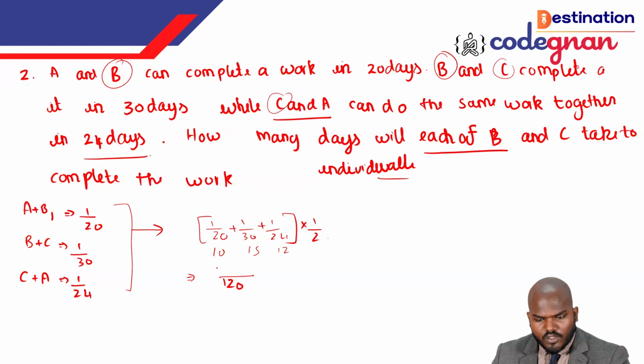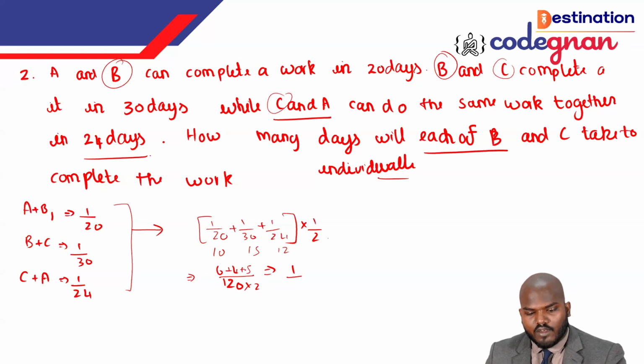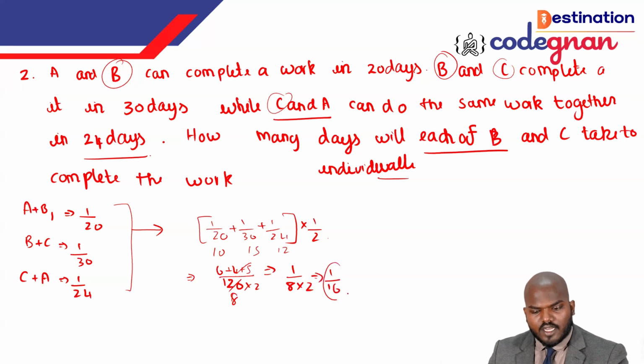Okay, above, you see this one, we have the value 6 plus 4 plus 5. If you take the LCM, so times of 2, which we have written on the side. Once we make this, 6 plus 4 is 10, 10 plus 5 is 15, 15 by 120 is there. Okay, so 15 times 8, we can call it 120 here in this place. That is 8 times 2, we will call it 1 by 16 here in this place.